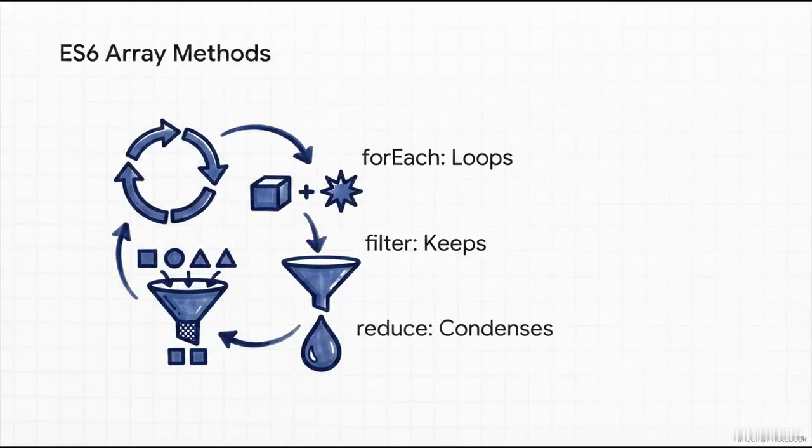Once your data is actually secure, you're going to need to iterate over it. Do yourself a favor and forget those clunky old-school for loops. Modern ES6 gave us these absolutely beautiful functional array methods. You use forEach when you just want to loop and do an action. Use map when you want to take an array and return a brand new, mathematically modified array. Use filter to just keep the elements that pass a specific test, and use reduce to condense a massive array down into one single value, like a total sum. This right here is how professional code is written today.